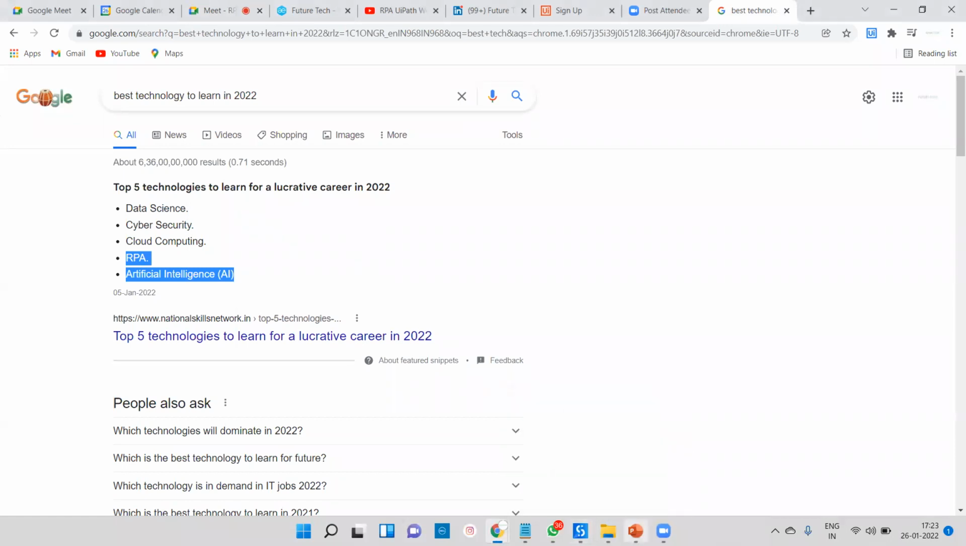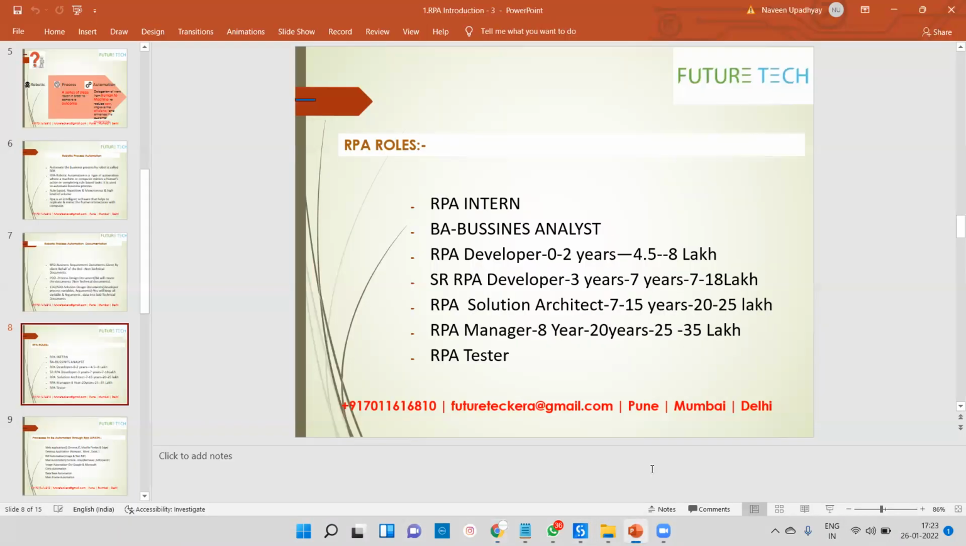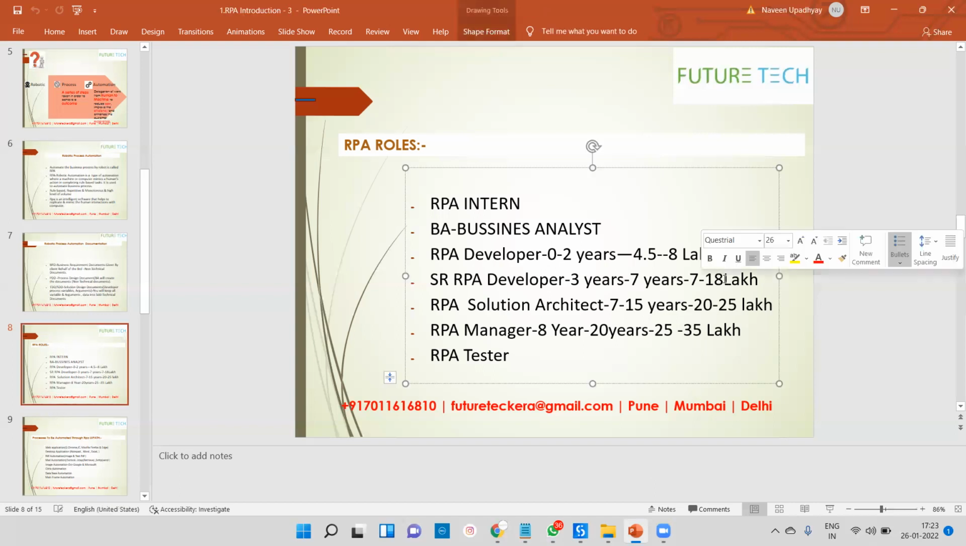Okay, so that is what we are getting, a 4.5 to 8 lakhs package per annum. Okay, again the second thing is called senior RPA developers. Especially for senior RPA developers, the requirement is 3 years to 7 years, and for packages, at least right now I will say 22 lakhs package per annum.